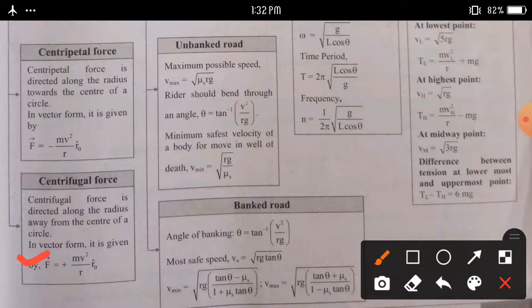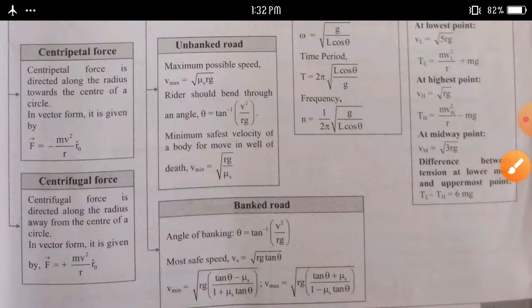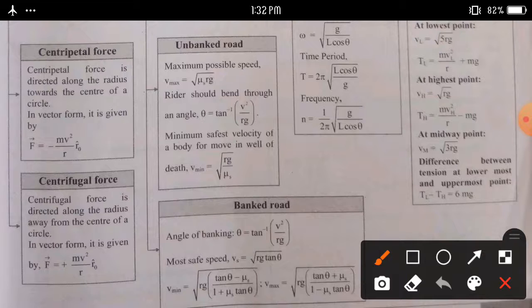Next part, unbanked road, maximum possible speed v max is equal to square root of μs r g. A rider should be bent through an angle, the angle of banking, which becomes θ = tan inverse of (v² upon r g). Minimum safe velocity of a body for moving in a well of death, v min is equal to square root of r g upon μs.